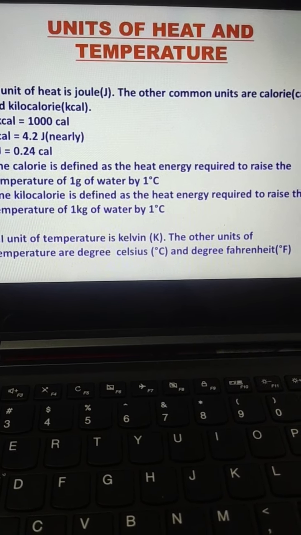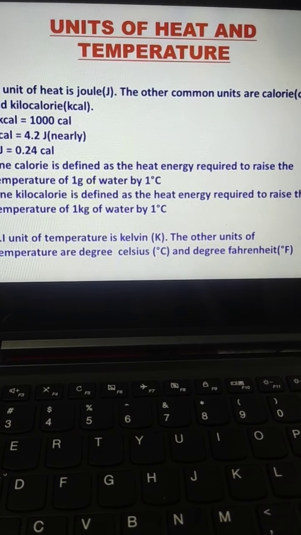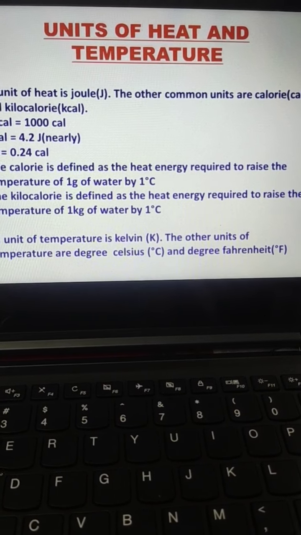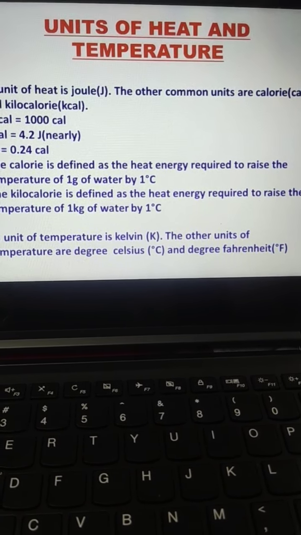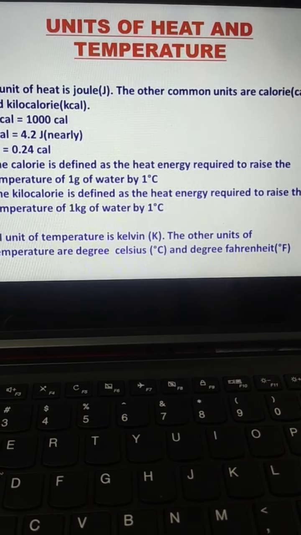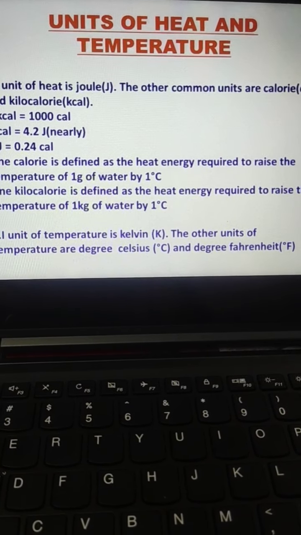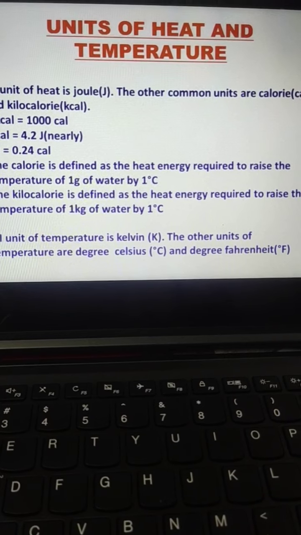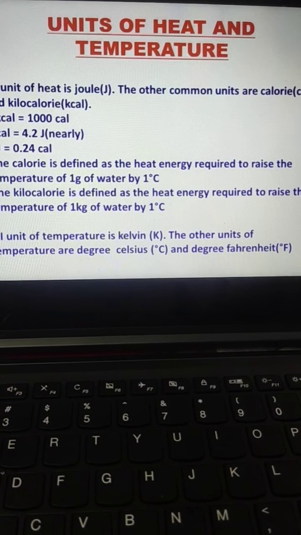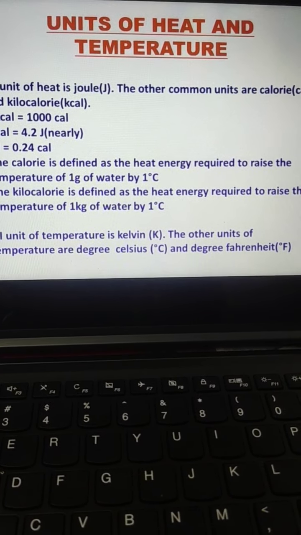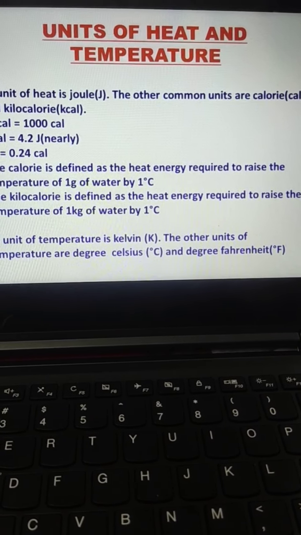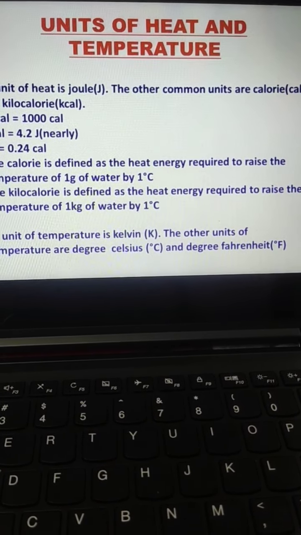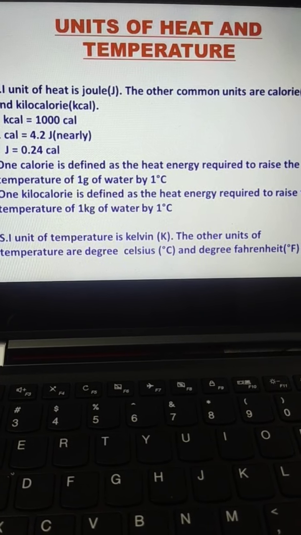Got it, beta? So both are heat energies only. The difference is calorie will raise the temperature of 1 gram of water by 1 degree Celsius, whereas kilocalorie will be the heat energy required to raise the temperature of 1 kilogram. Only difference is 1 gram and 1 kilogram of water by 1 degree Celsius.